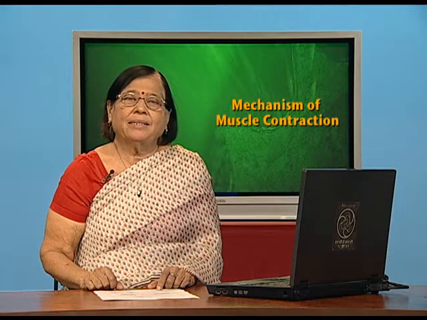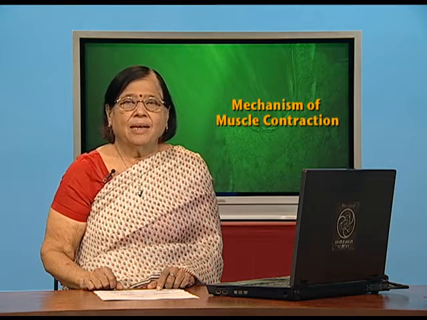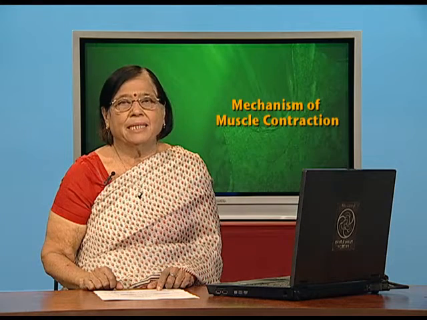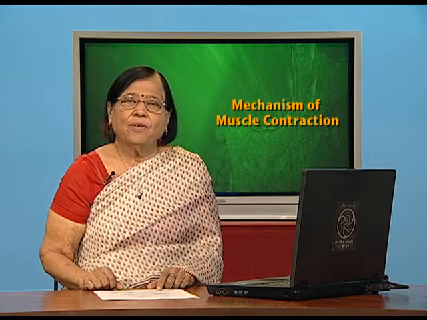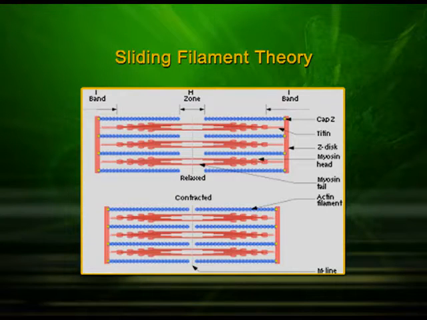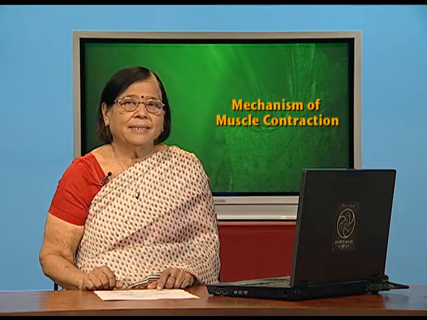Sliding filament theory is a theory of the mechanism of muscle contraction. Part of it we have understood in the cross bridge theory, which is also part of the sliding filament theory, hence the mechanism of muscle contraction theory. So, we have understood the cross bridge theory. Now, in this diagram, we will see how the muscle is contracting. In the upper diagram, you can see the relaxed stage. You can see the position of the I band, A band, H zone, and the actin filaments and myosin filaments. And you will know what is happening in these filaments when it is innervated.